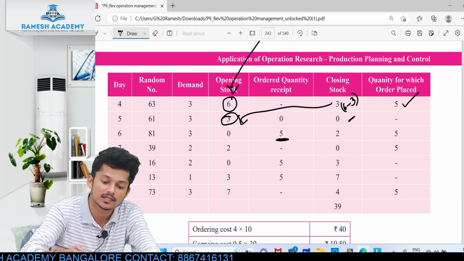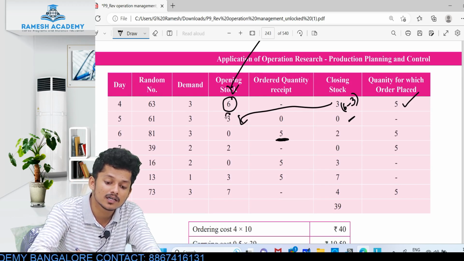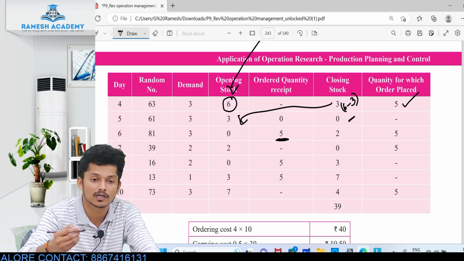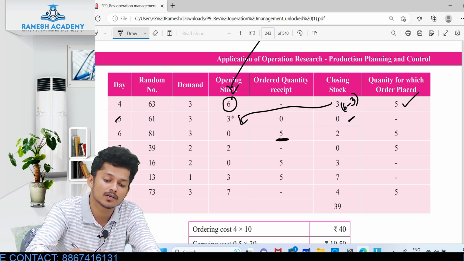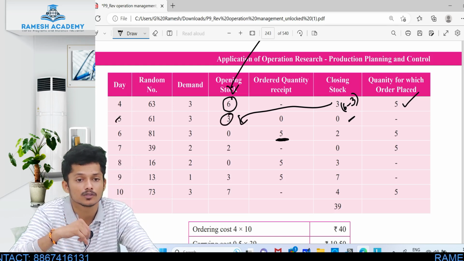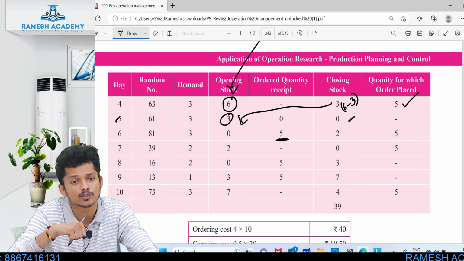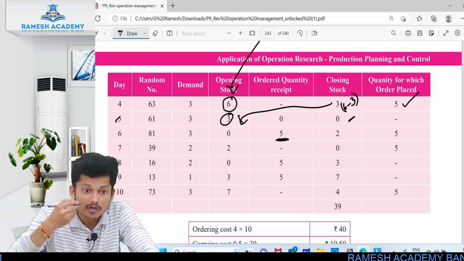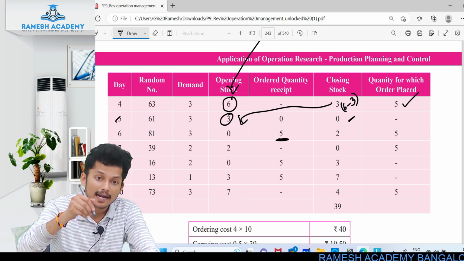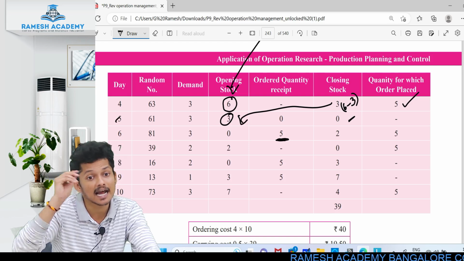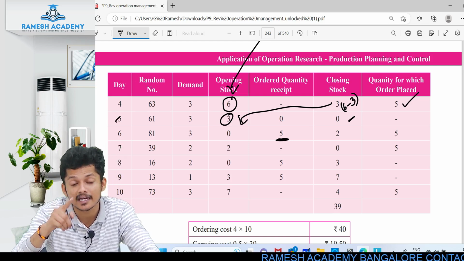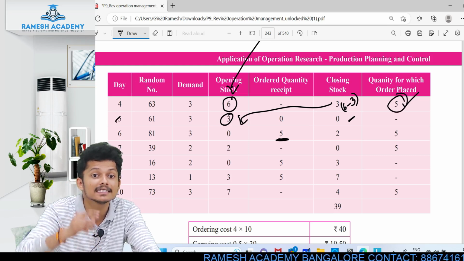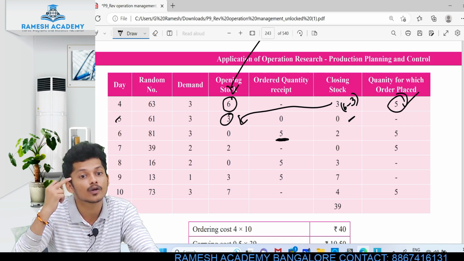Next, see, here it is 6 only. You might have said, sir, you told us to see only the opening stock, so on the 5th day I am seeing opening stock only, 3 books. But 3 books is less than 8 books, no sir, we have to order 5 books. If you think like that, then you are wrong. Why? Because along with the 3, you should consider another item. Is there any books which are on the way? Yes, 5 books are on the way. So 5 plus 3 is 8. Like that you have to think.